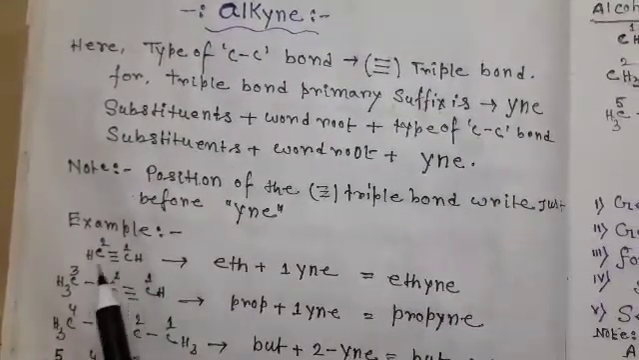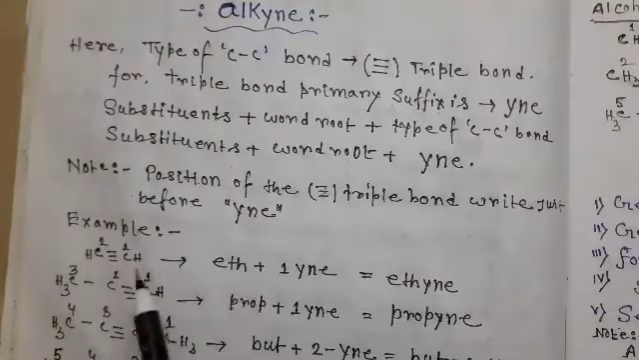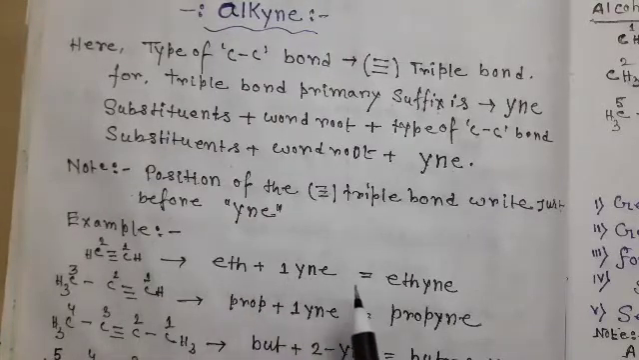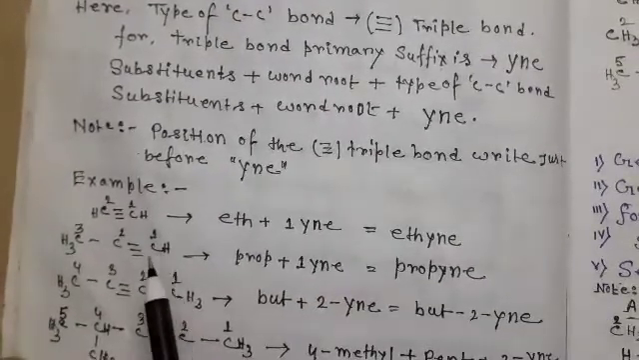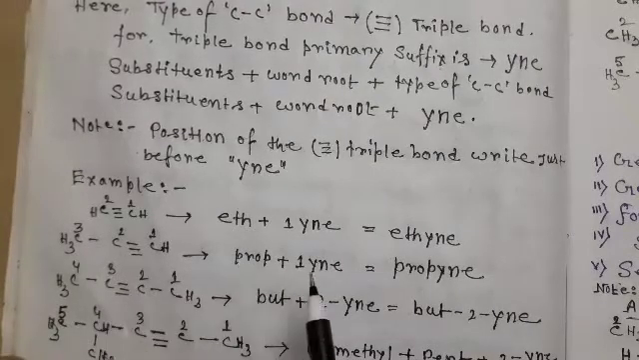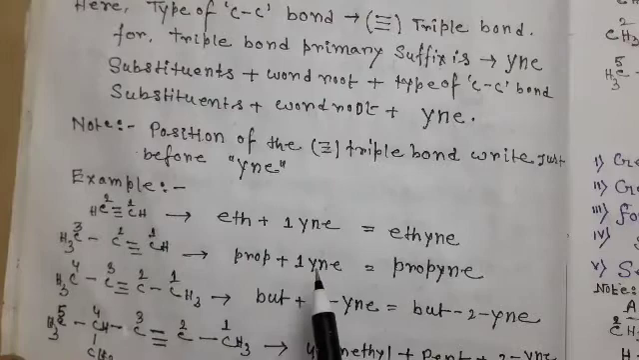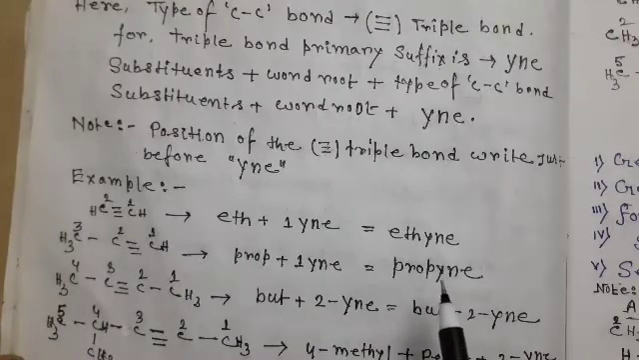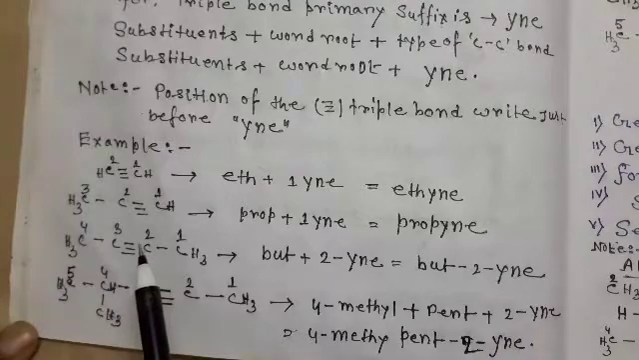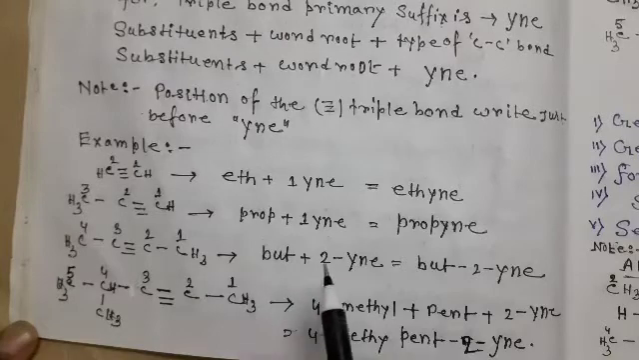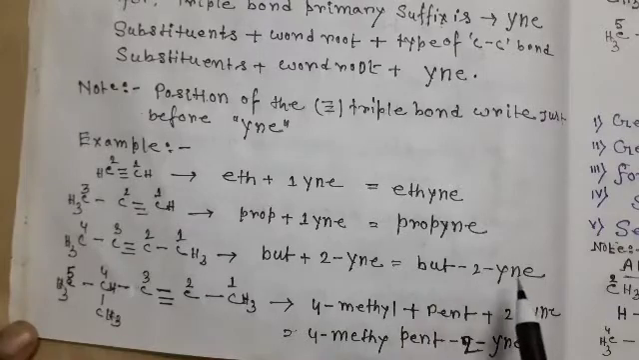For example, there are 2 carbon atoms, that is why eth, and position 1 is the triple bond, that is why 1-yne. No need to write 1, that is why ethyne. There are 3 carbon atoms in the main chain, that is why prop, and position 1 is the triple bond, that is why 1-yne. No need to write the 1 in the main IUPAC name, so the name is propyne. Next, there are 4 carbon atoms in the main chain and the triple bond is at the position 2 carbon. So but for 4 carbon atoms and yne at position 2, so 2 right here. So the name is but-2-yne.